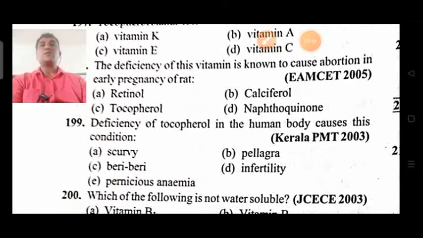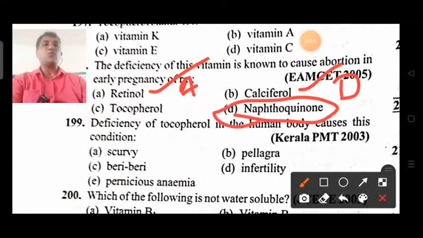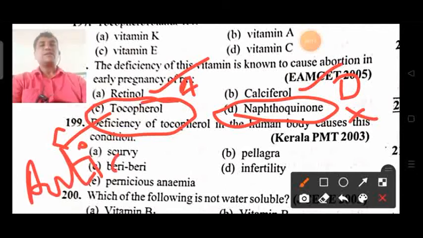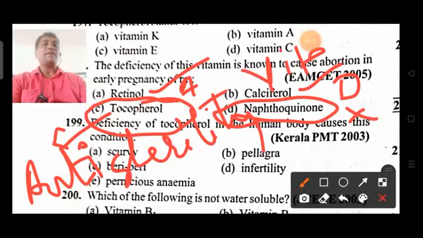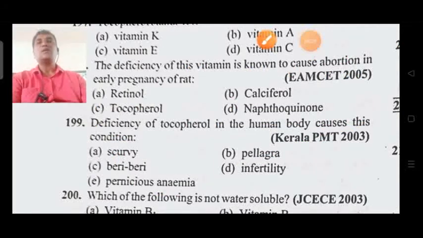Retinol relates to the eye, so vitamin A. Calciferol relates to bones, vitamin D. Naphthoquinone has no such role. So the answer can be only tocopherol, because tocopherol is also called the anti-sterility vitamin, and it can also cause abortions.